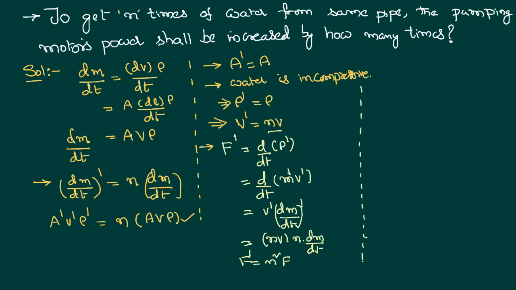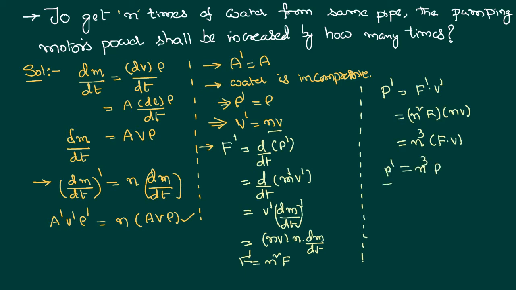Once we know the value of the force dash, we can calculate the new power as F dash and V dash. We have already proved that power equals F dot V. Now, in the place of F dash, we can write n square F. In the place of V dash, we can write n times V. So, altogether n cube F dot V. F dot V is nothing but the initial power.